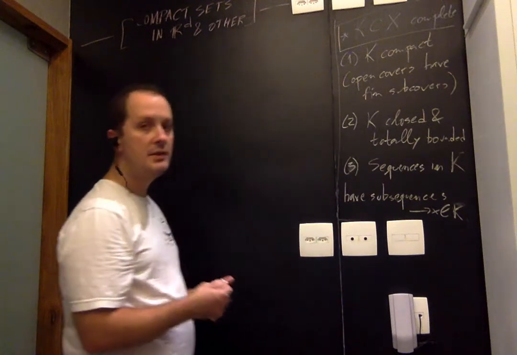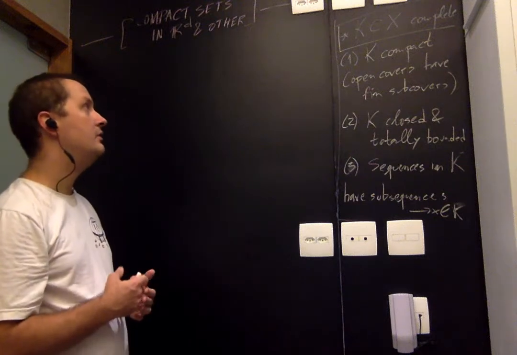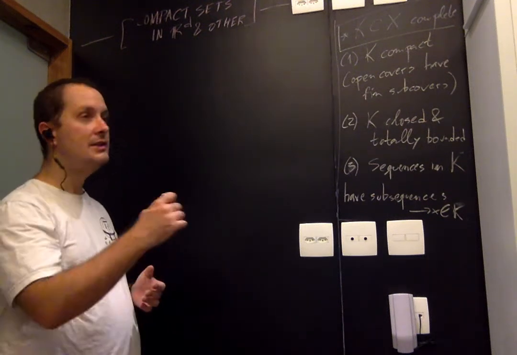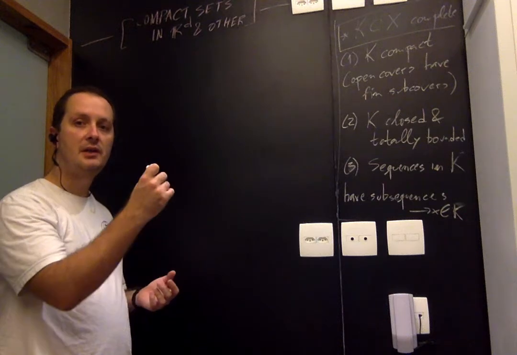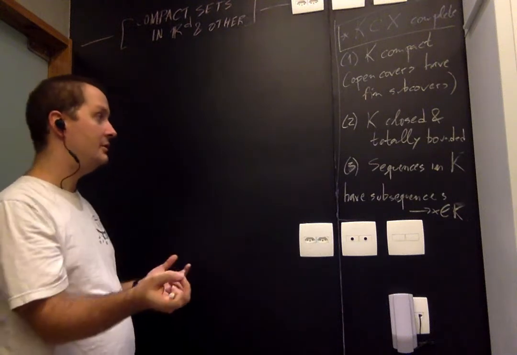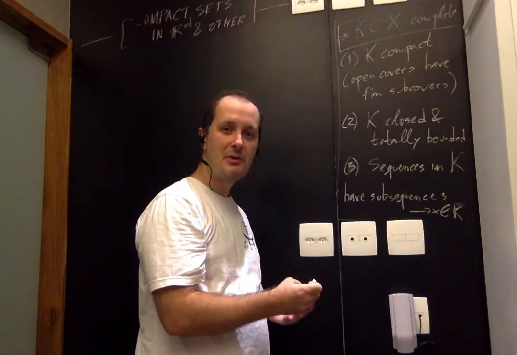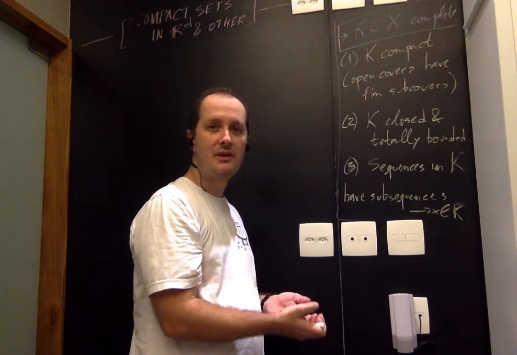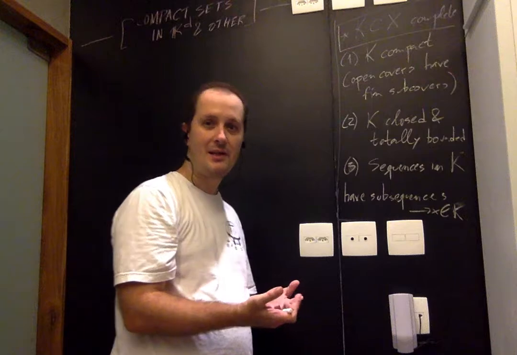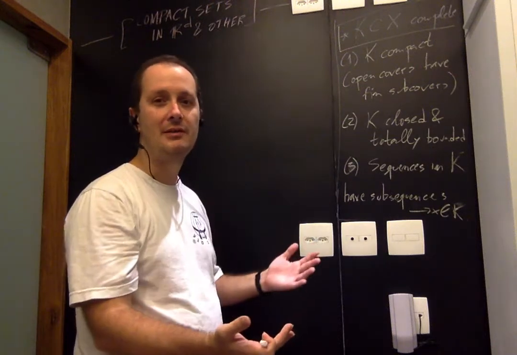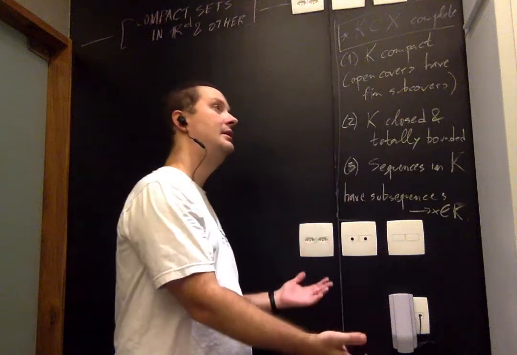And number 3 is the subsequences criterion. If a metric space is compact, and it's if and only if, any sequence in the metric space has a subsequence that converges to an element of this metric space. Actually, saying that it converges to an element of that metric space doesn't even need to be said, because in a metric space there's no outside. There's no chance that something would converge to an element outside.